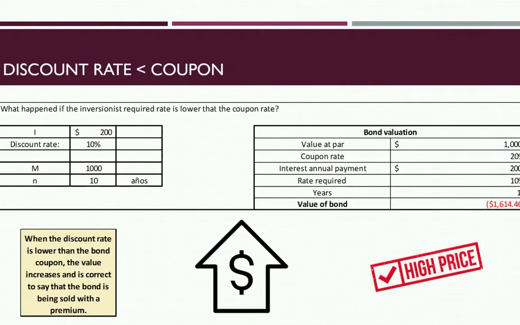But what happens if the required rate of return is lower than the coupon rate? Here we can say a discount rate of 10%, which means that the risk is down for the investor, and the coupon rate is 20%. So the value will increase, as we can see here, 1614. So when the discount rate is lower than the bond coupon, the value increases, and it's correct to say that the bond is being sold at a premium, or prima in Spanish. And that was the valuation of bonds.